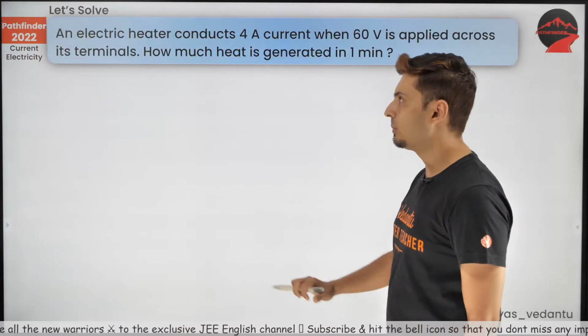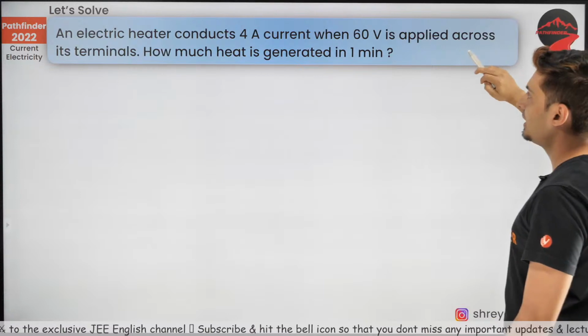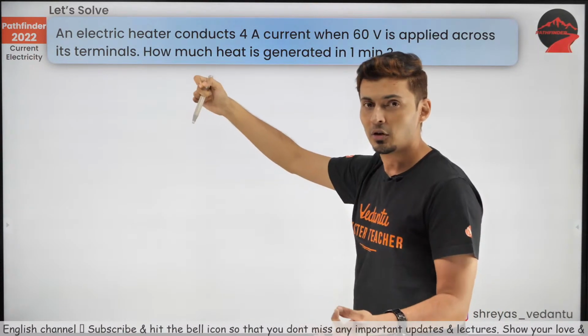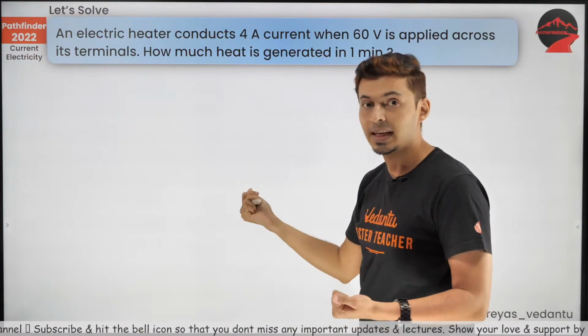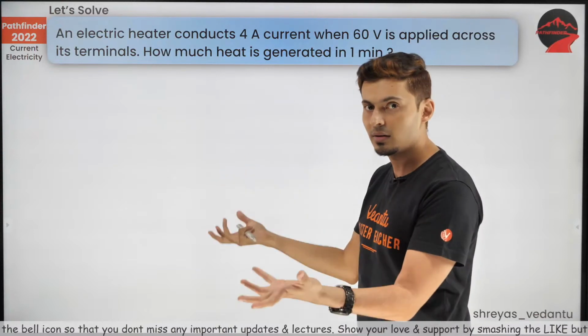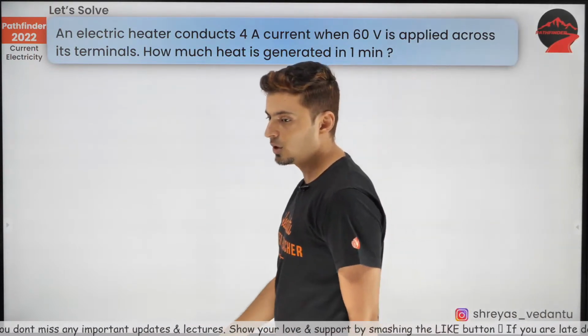Okay, let's solve a problem. An electric heater conducts 4 amperes current when 60 volts is applied across the terminal. A heater is based on the principle of heating. Whenever you pass current, the resistance develops some heat and it heats the water in turn. How much heat is generated in just 1 minute? Come on, let's see how many of you can do this.